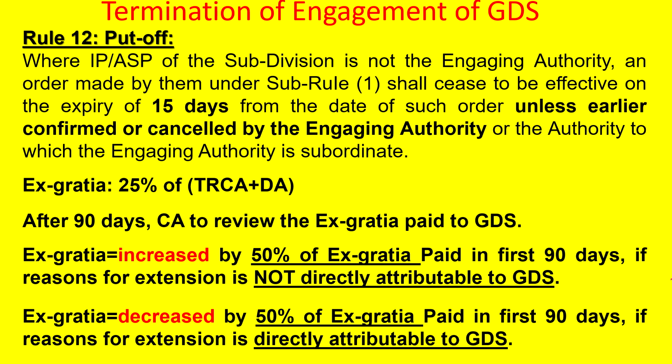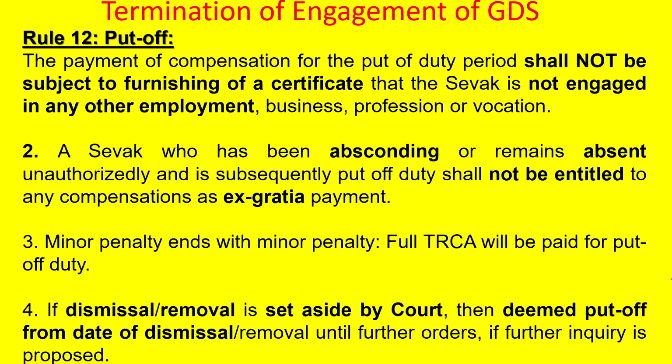paid in the first 90 days if the reasons for extension are directly attributable to the GDS. It is because of the GDS who is not supporting the inquiry or the smooth conduct of the inquiry or whatever may be. In such a case, it can be decreased by 50% of the ex gratia paid also. So it should be reviewed after 90 days.